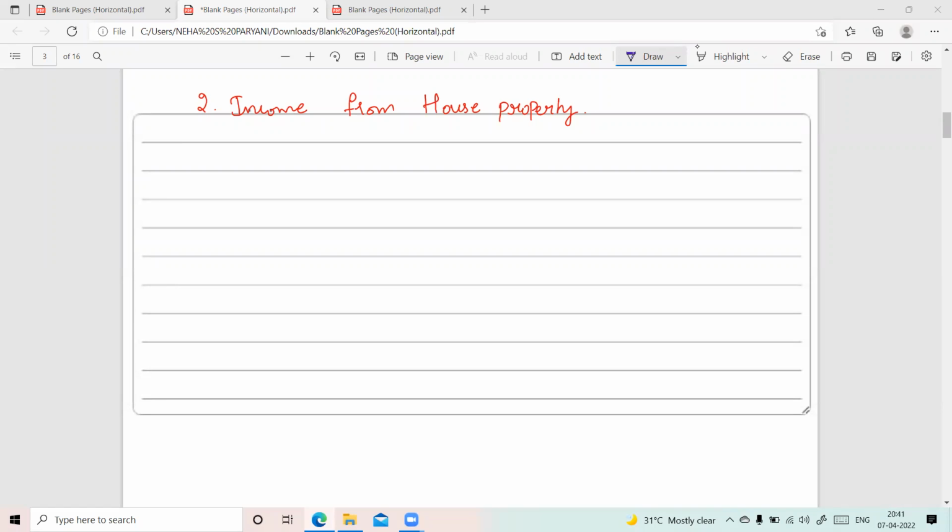Our second head of income is income from house property. It means that if a person is earning any income from a property owned by him, then that will be called income from house property. There is a condition that the taxpayer must be the owner of such property. Now there could be two types of properties. One we call self-occupied property, or SOP, and another one will be considered as LOP, that is let out property.